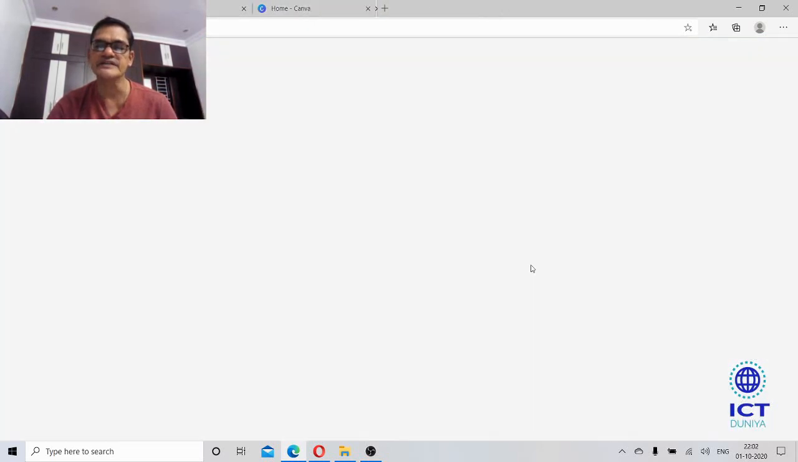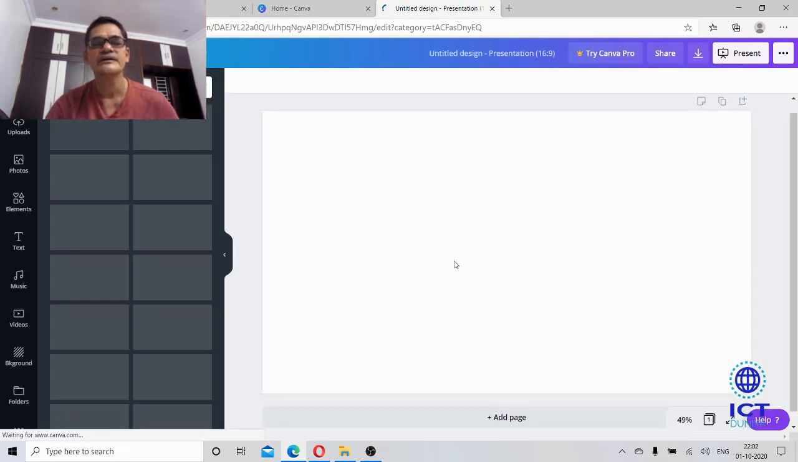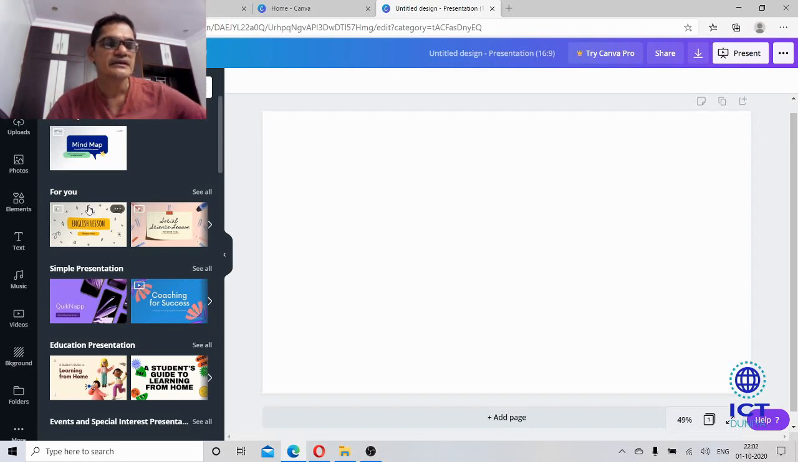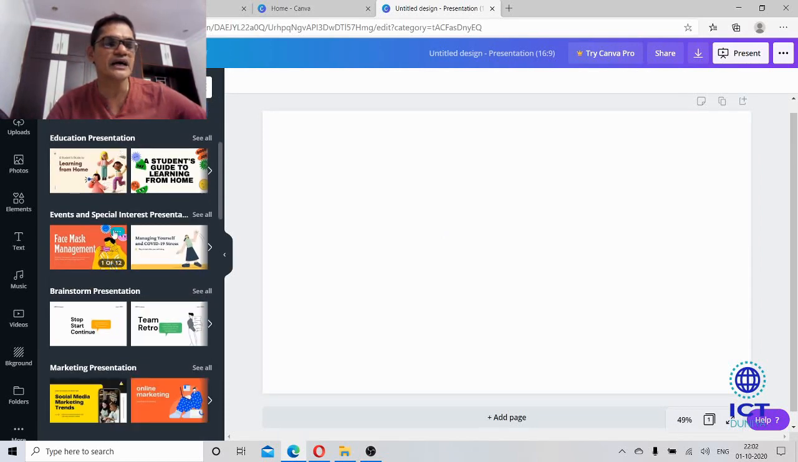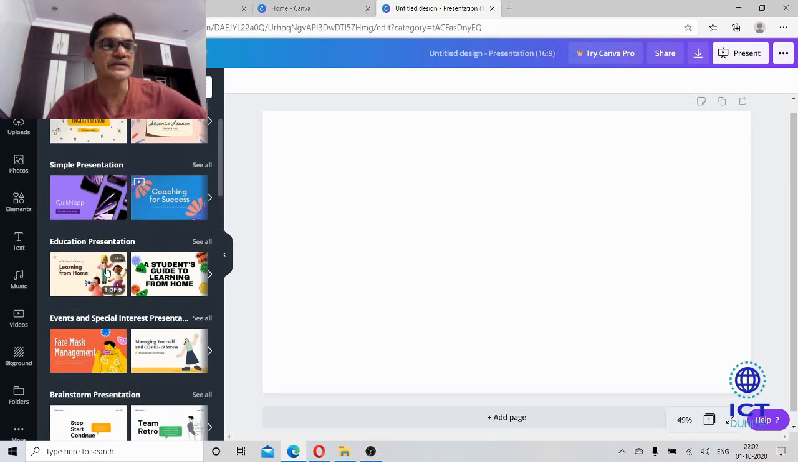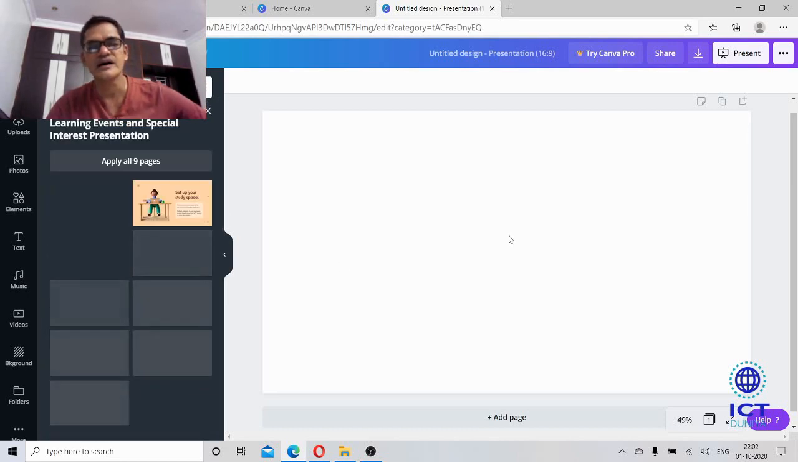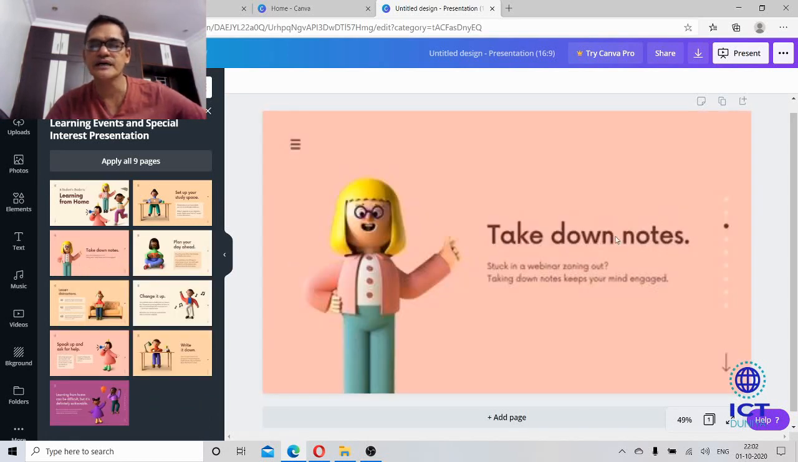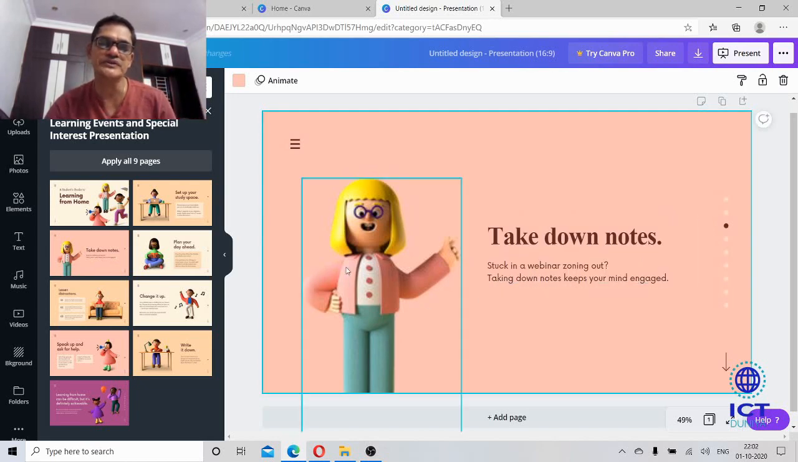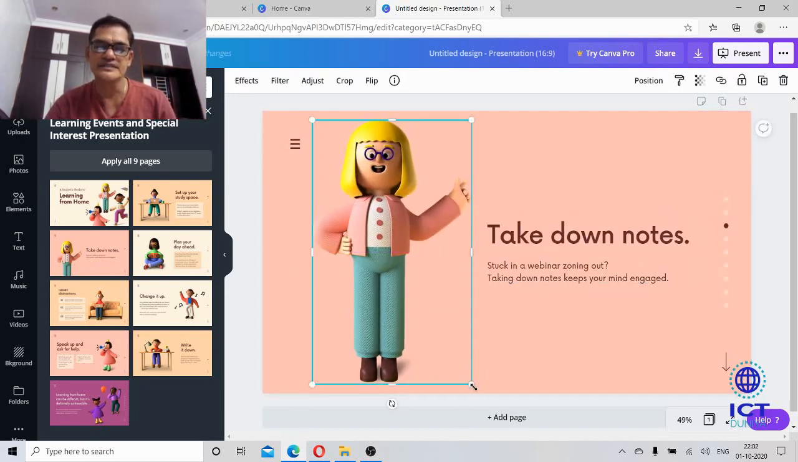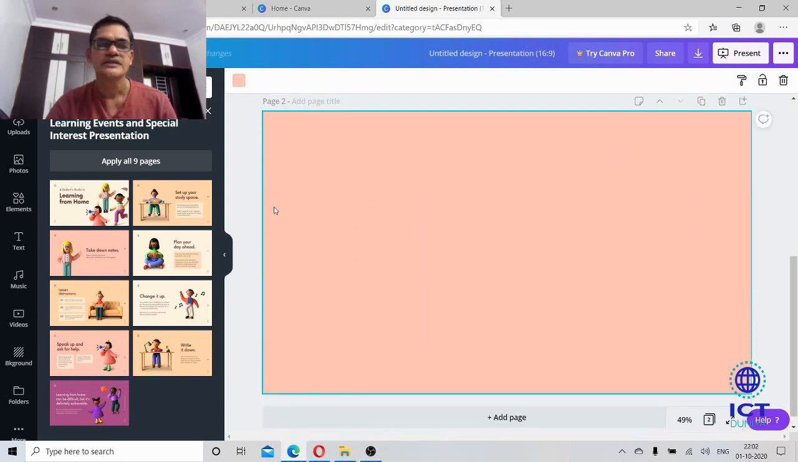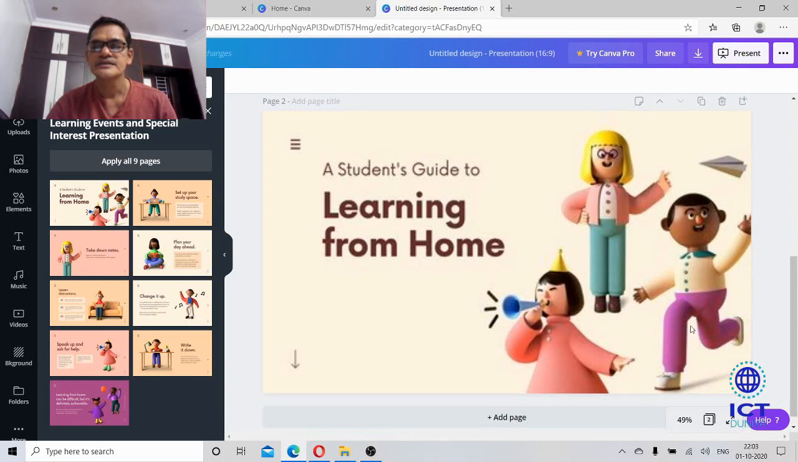And presentation, a very interesting thing which is useful in our education, that too for our classroom purpose. See here, some beautiful presentations are there. I'm clicking one presentation here. So this is a template. Even you can simply modify these. So in this way, let me add one more page.